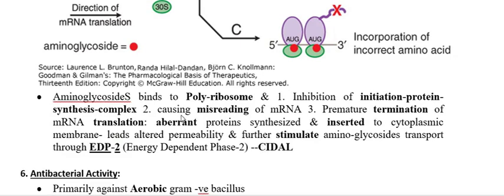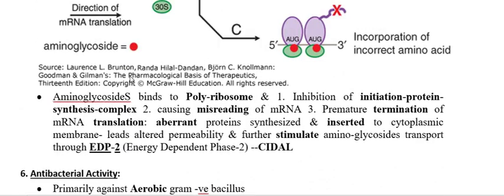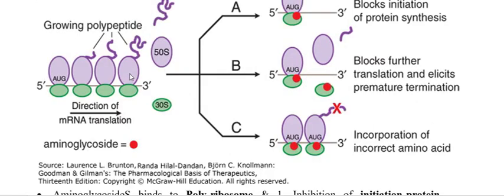I already mentioned that it causes the misreading of the mRNA. Therefore this aberrant protein gets attached to the cytoplasmic membrane, and it increases the permeability. Because of the increased permeability, it further stimulates aminoglycoside transport through another energy dependent phase. We call it phase 2, and that is how the bacteria is killed. So this is all about the mechanism of action of aminoglycoside.